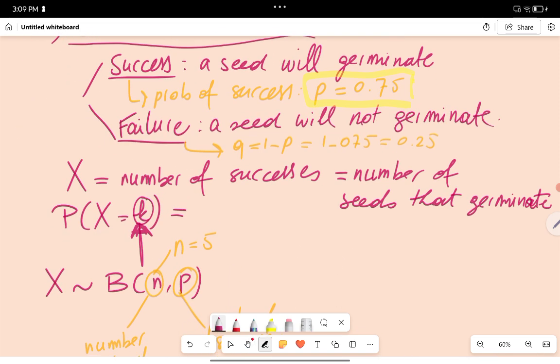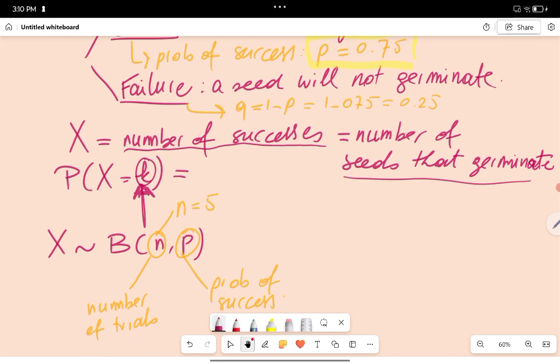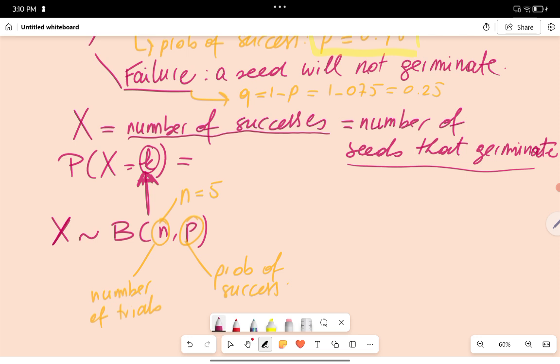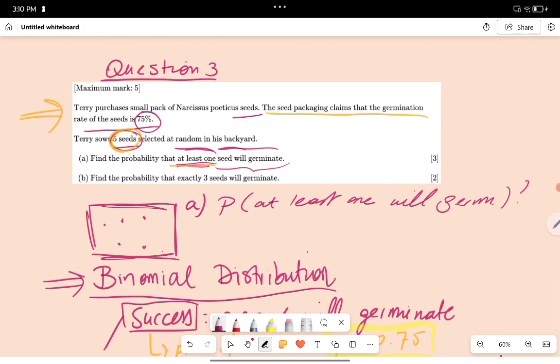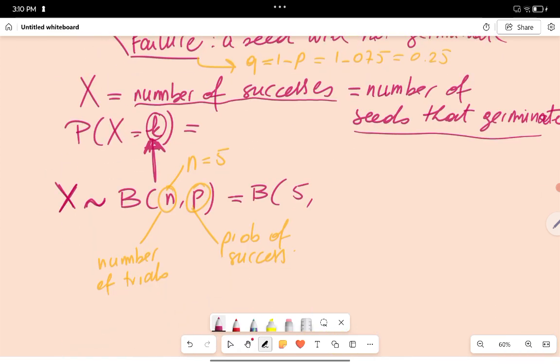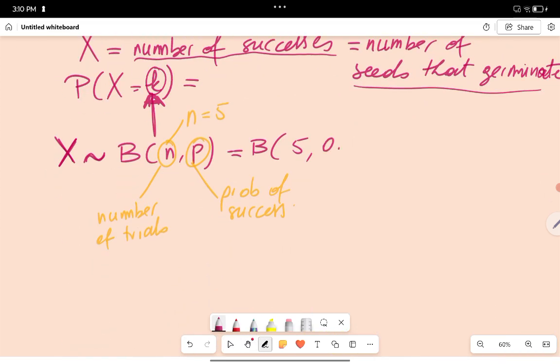So we're going to denote X by the number of successes. That's always the case with binomial. And then we're going to have a look at what success was again. That is that a seed is germinating. So X is the number of seeds that germinate. And therefore X is binomially distributed with an n and a p. And in our case, that is 5 and 0.75. Right? Because the probability of germinating is 0.75.